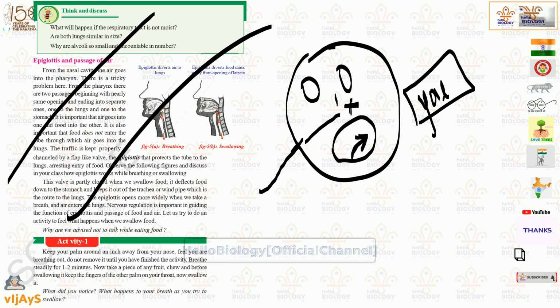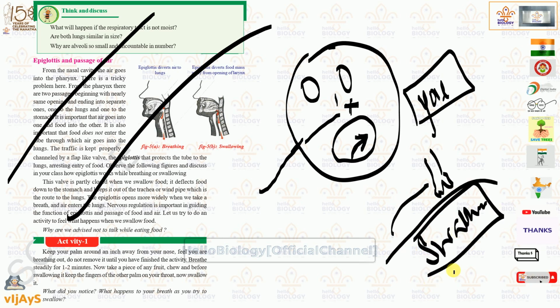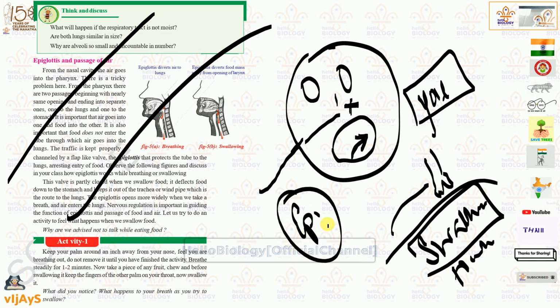Directly the topic only. What will happen when you just put the finger in front of your nose while you are swallowing? Then you need to explain. Our swallowing makes the breathing to stop. So why will this occur? That means epiglottis will be there. Epiglottis will close the air pipe here, such that we won't breathe. This kind of answers you need to inculcate.